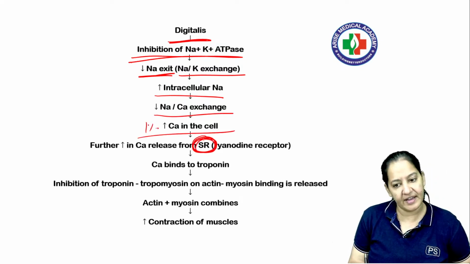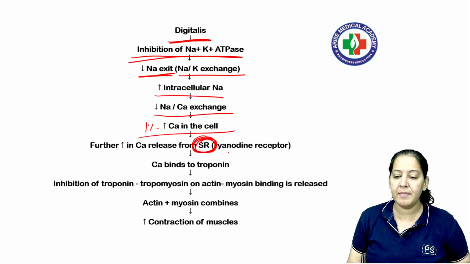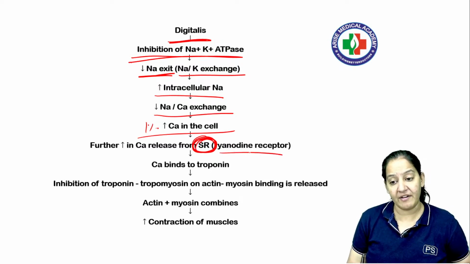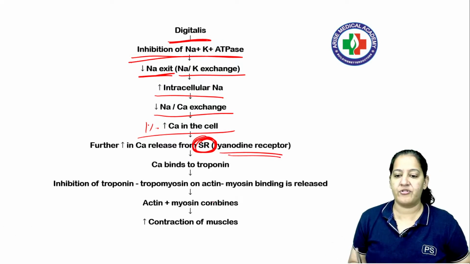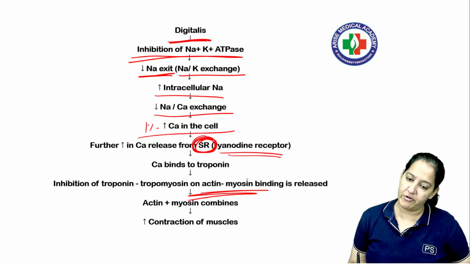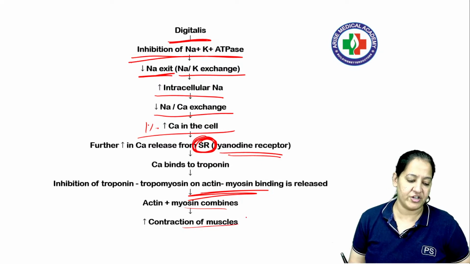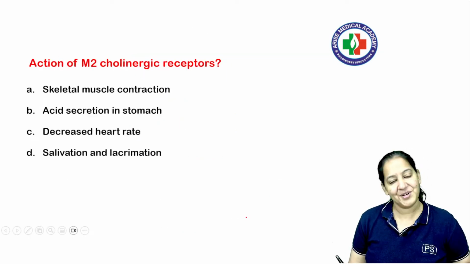That again and again stimulates the sarcoplasmic reticulum, that is the endoplasmic reticulum, RYR receptor, and again contraction occurs, actin myosin coupling, contraction occurs, and this will increase the contraction. Got it? Coming to the next question.